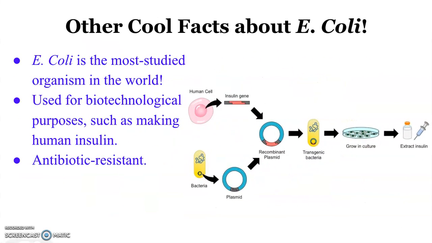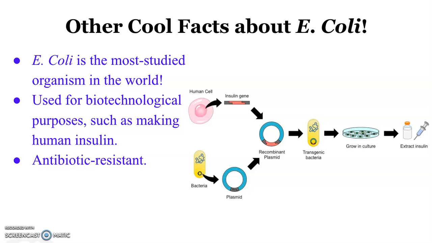Let's now take a look at other cool facts about E. coli. Because of its hardiness, versatility, and ease of manipulation, E. coli is the most studied and best known organism in the world. It has actually been used for biotechnological purposes, such as making human insulin. Scientists achieved this by extracting a small sequence of the gene that codes for insulin in human cells and inserting it into E. coli via a plasmid.